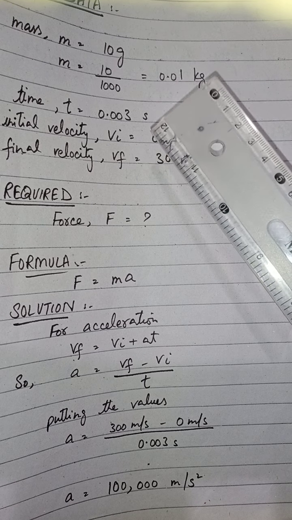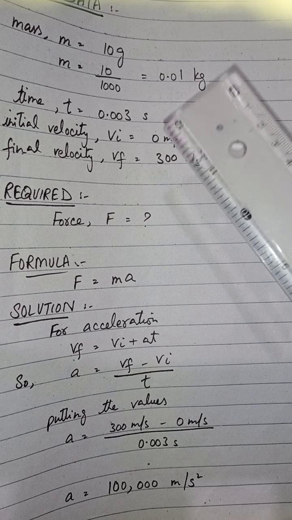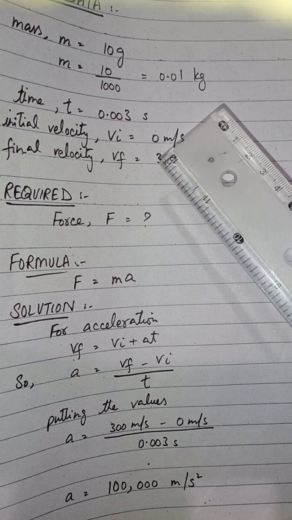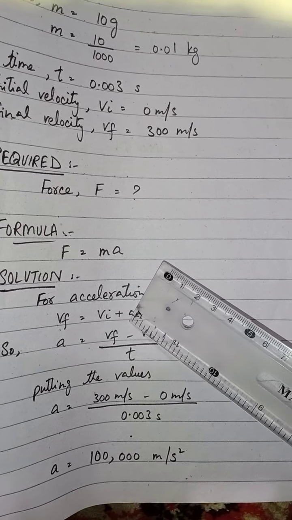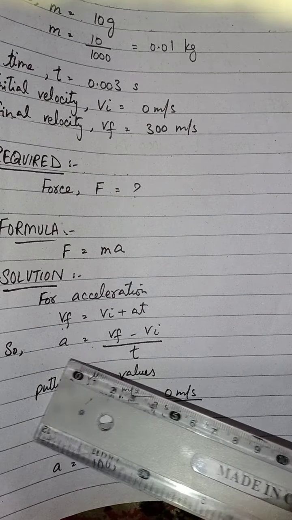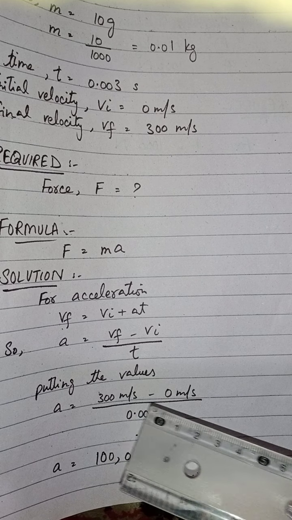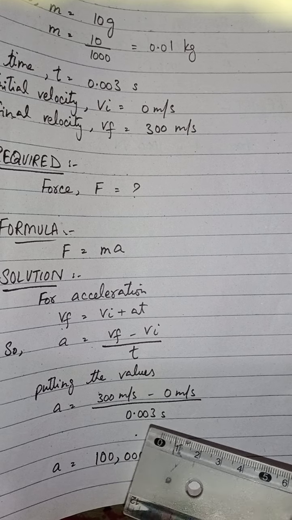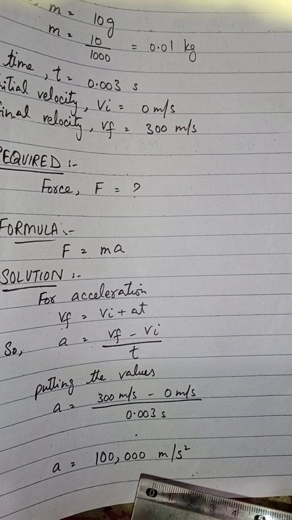We have time, initial velocity and final velocity in the data, so we use the first equation to find the acceleration. a equals Vf minus Vi divided by t. By putting their values we get 300 minus 0 divided by 0.003 second, and we get 100,000 meter per second square. That is the value of acceleration.